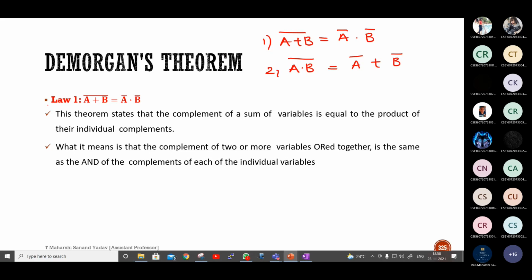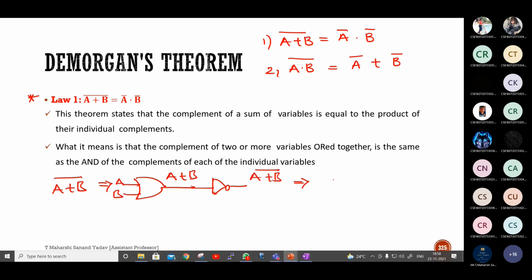For this, how many gates do I want to implement A plus B whole bar? What is that gate? An OR gate followed by a NOT gate. The two inputs are A and B, so that I'll get output as A plus B. Finally pass it through a NOT gate, so that I'll get A plus B whole bar.